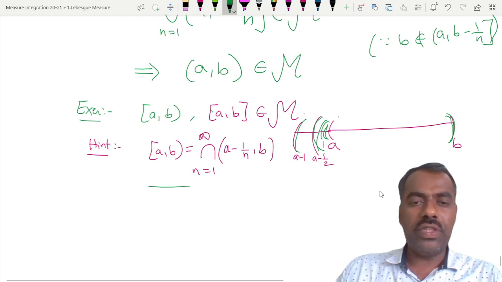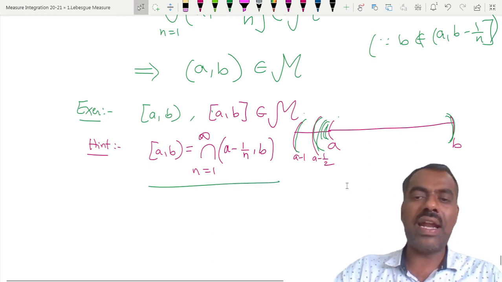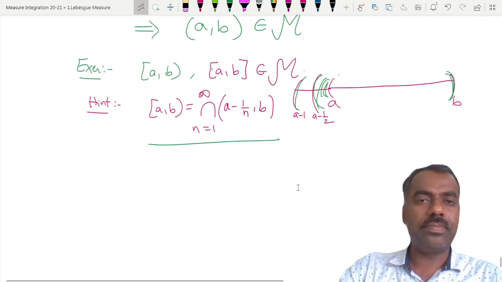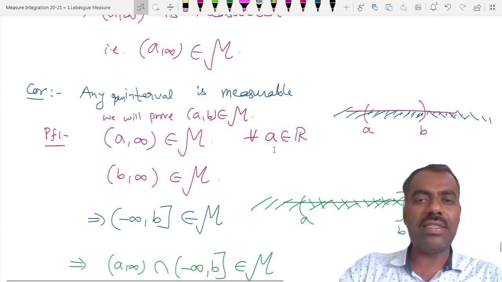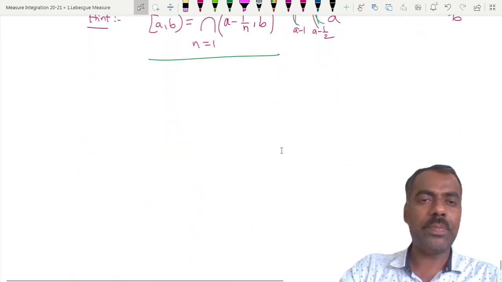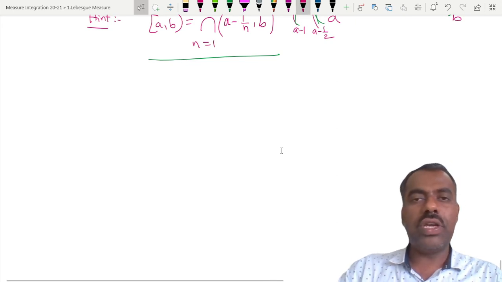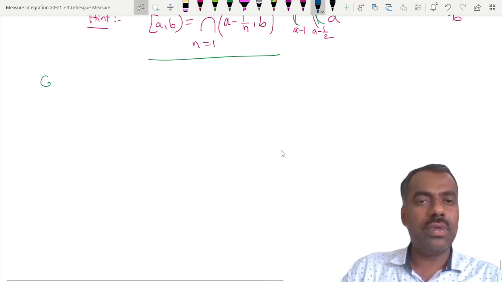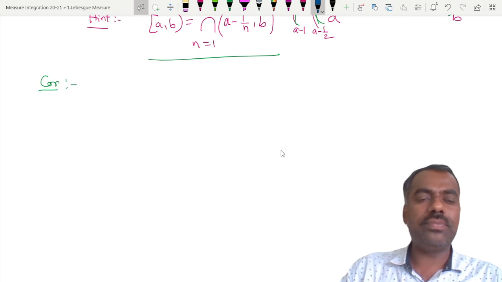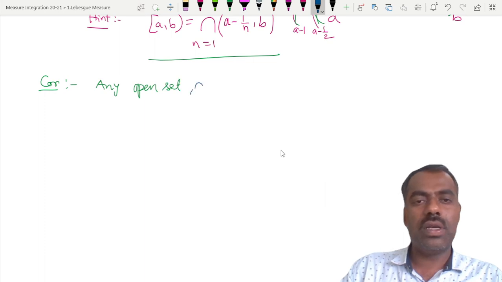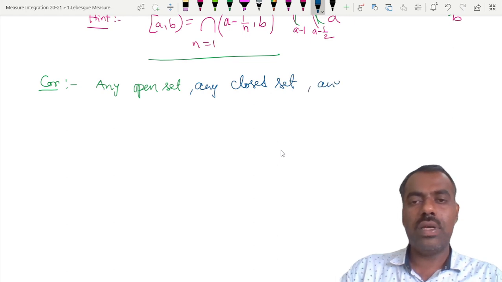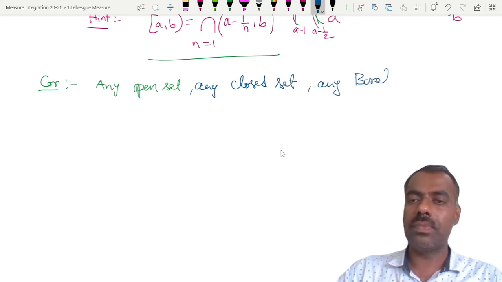Whether you understood or not, try to draw a picture and understand. So what we have proved is that any open interval is measurable. Are you following? Now as a corollary, you can show that any open set, or any closed set, or any Borel set is measurable.